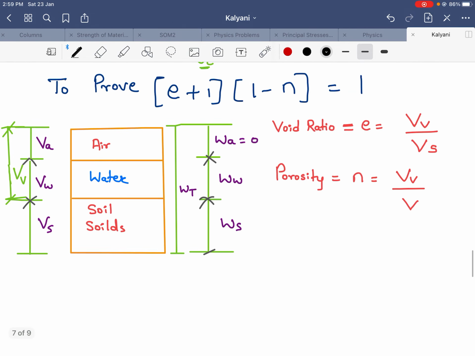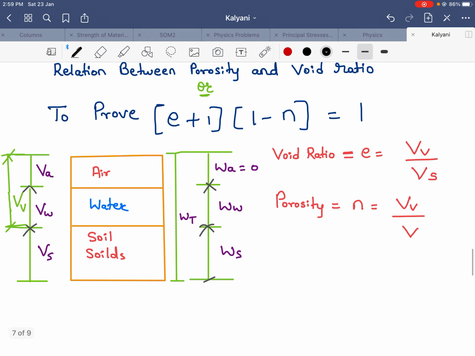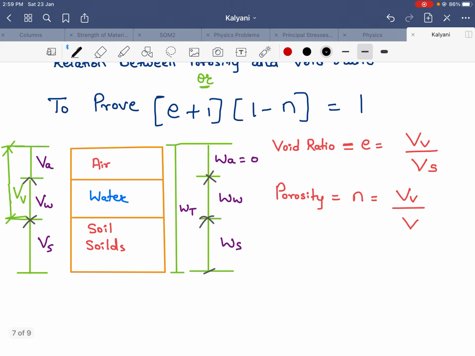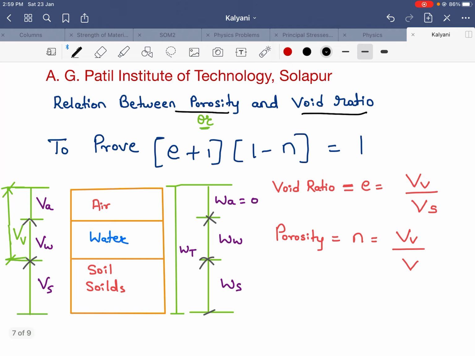I have some tricks: whenever you solve relationships, first of all look at the names involved, like prove the relation between porosity and voids ratio. So you have to write the definitions of voids ratio and porosity. This will be our first step. Then we have to draw the phase diagram. Then the next, the definitions of those terms which we have to calculate.